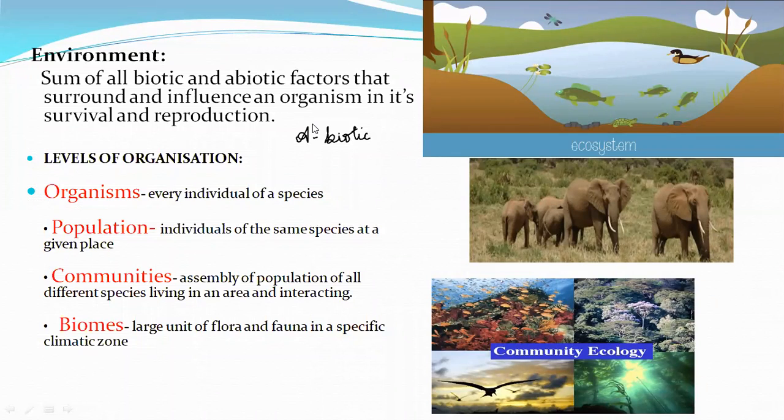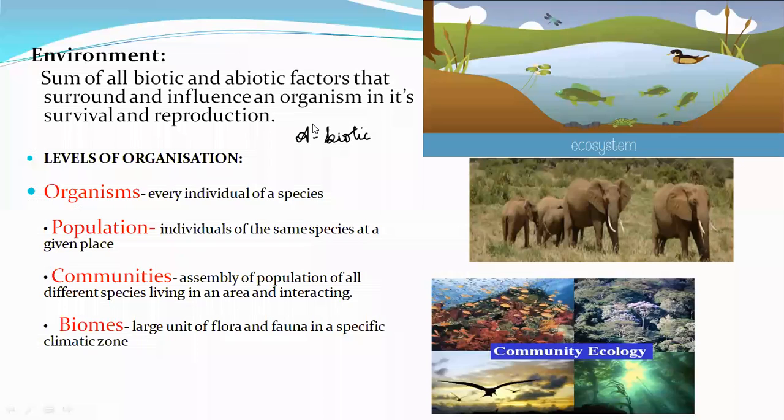Remember this. There is influence on an organism in its survival and reproduction. The sum, meaning total, of living and non-living things that surround you influences an organism in its survival and reproduction. How the environment affects that organism to survive and to reproduce. You are all aware of Darwin's theory of survival of the fittest.